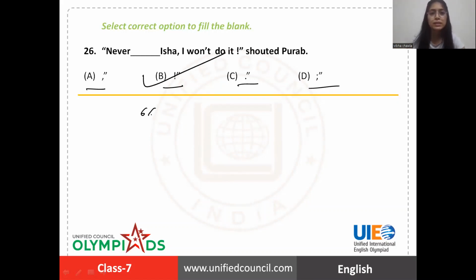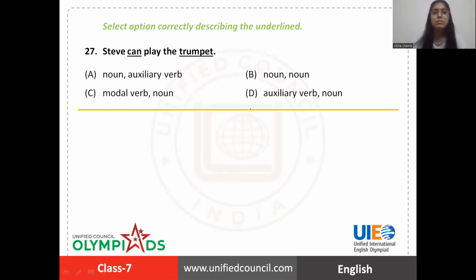It would be like this: Never! I won't do it. Like I will never ever do it. Such strong emotions of surprise, anger, wow, are shown with the help of exclamation marks. So that's why the right answer is option B.